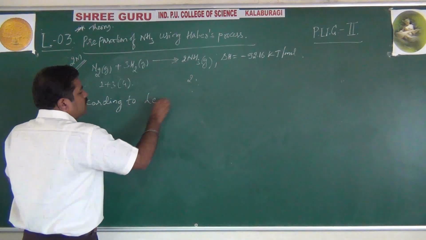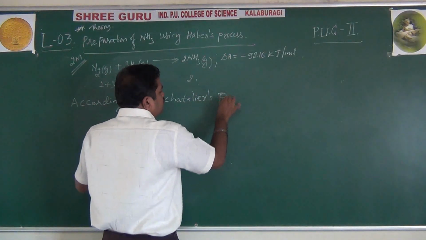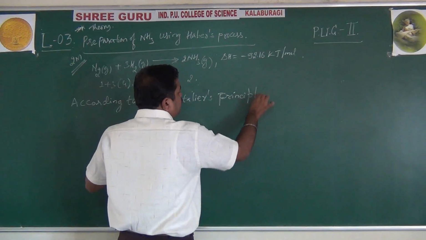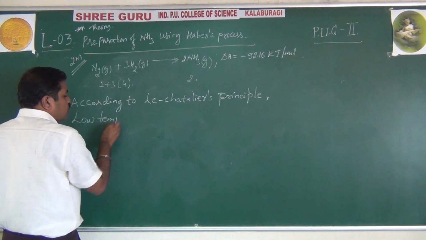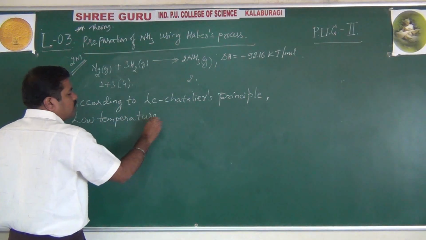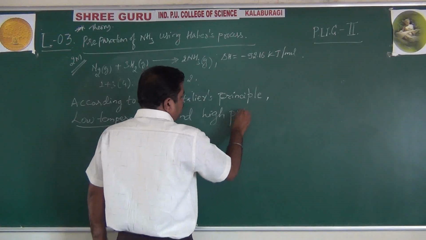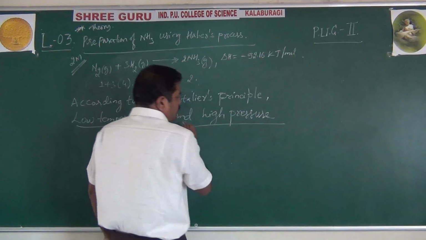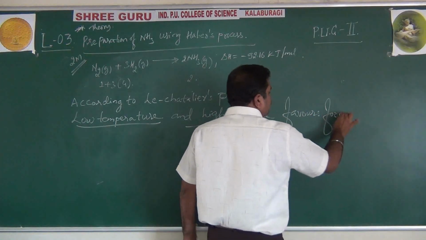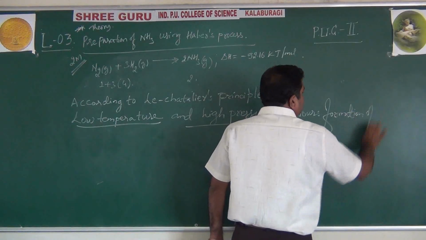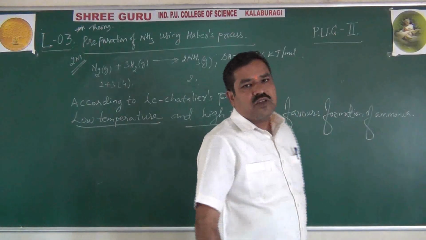According to Le Chatelier's principle, low temperature and high pressure favors formation of ammonia.